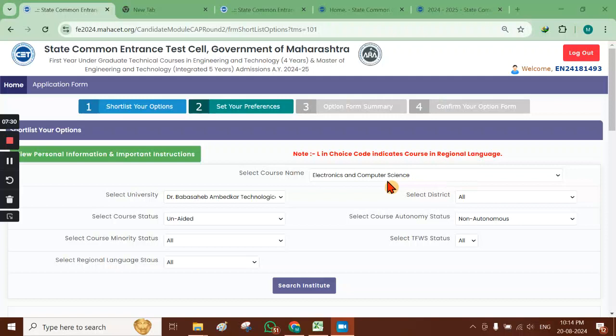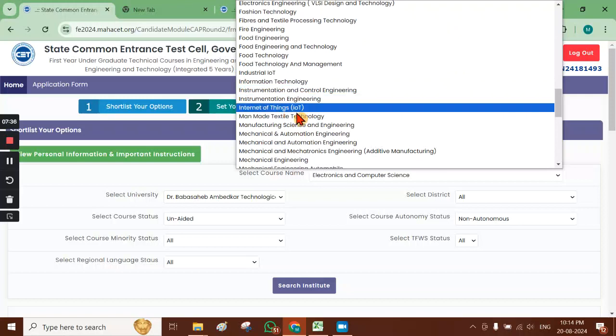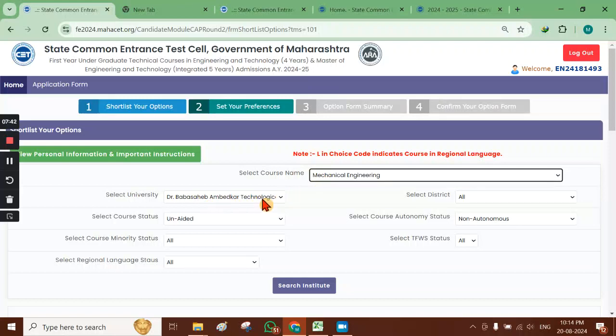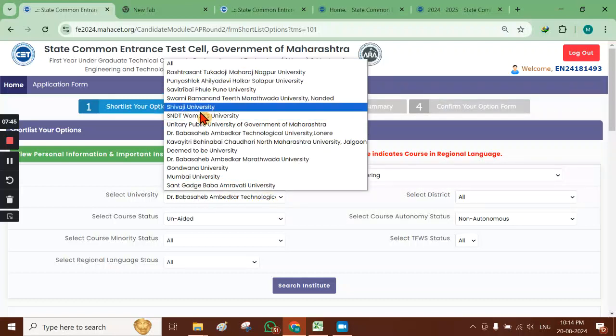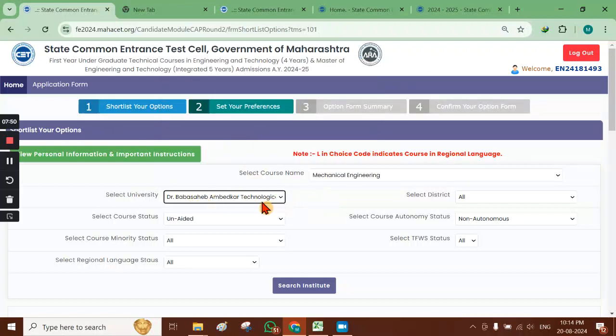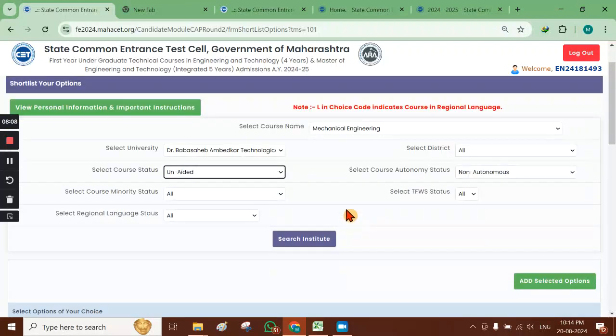Suppose just for a demo, I would like to add a new course. Let us say this candidate is requiring mechanical engineering. This is the course, and then the university can be selected from here. Right now it is required as Dr. Babasaheb Ambedkar Technological University. Then select the autonomy status. You can go with all or non-autonomous. Then you can go with government, unaided or aided, or all. Right now it is required to be unaided. Now click on search institute.